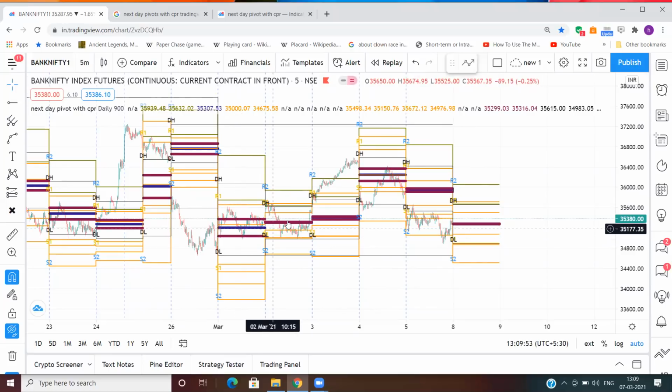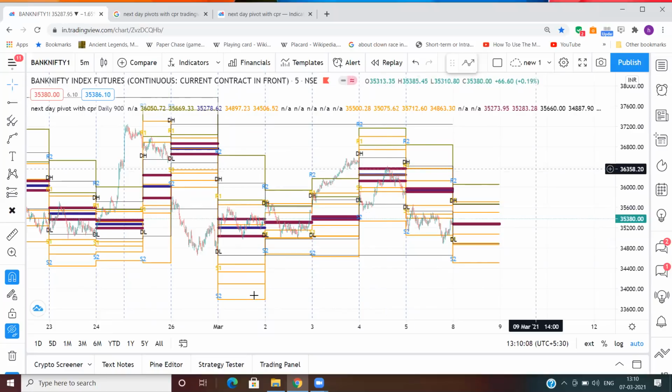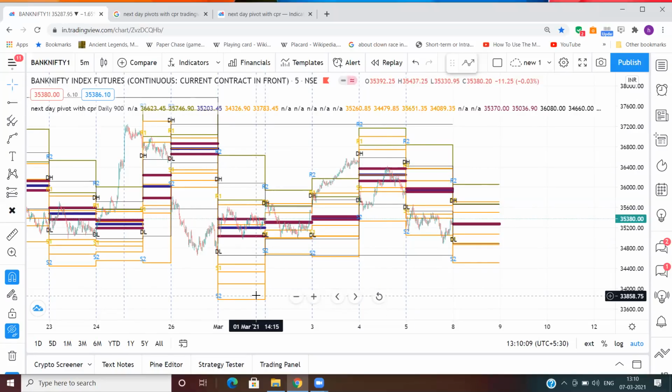This is inside value, this is outside value. So this is overlapping lower value. So there are 7 types of relationship. How many of you know those 7 types of relationship of CPR? If you all know that, then we can proceed further. If not, then I'll have to explain that a little bit to you all.